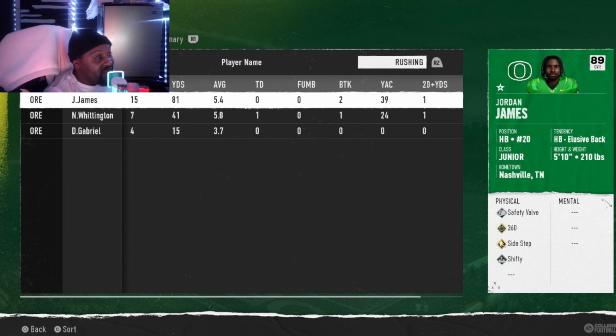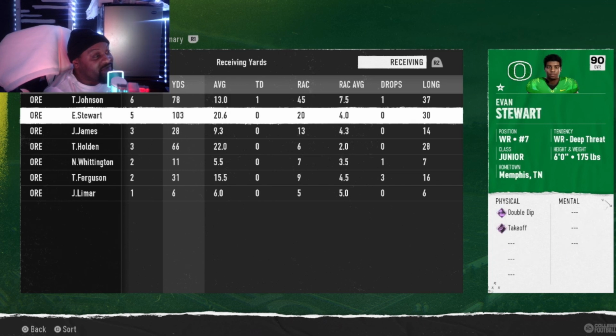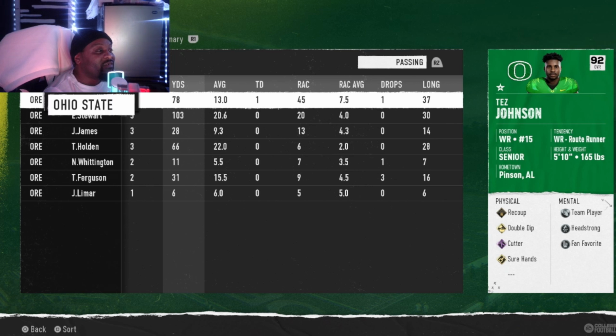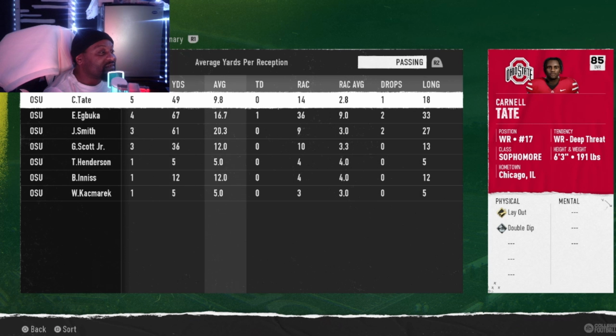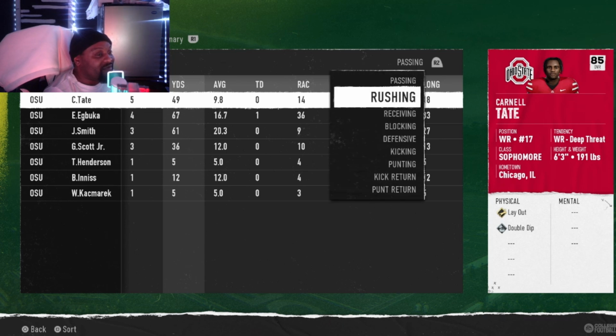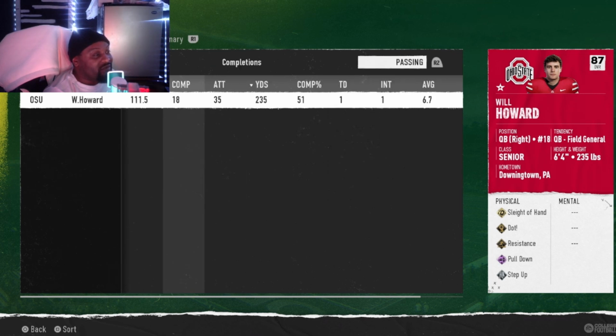11, 20. I thought it wasn't his best game, but he did his job. I think James had a good game, and the receivers had a good game. Like one of them was over 100. And then Ohio State, Will Howard, I believe he had an okay game, and they couldn't run the ball as much. I don't know if that dude that was always popping in the game got any carries. I didn't see his name on the stat sheet. That's crazy. Everybody was complaining about that dude and his damn spin move.